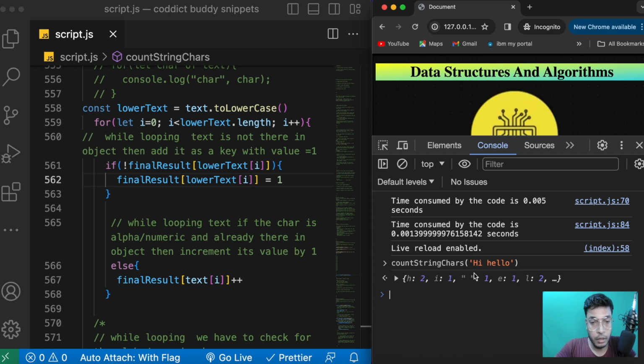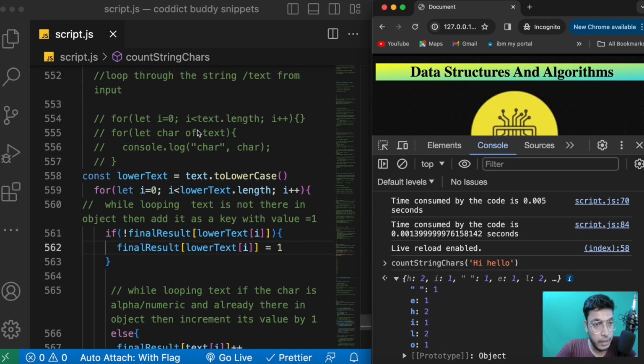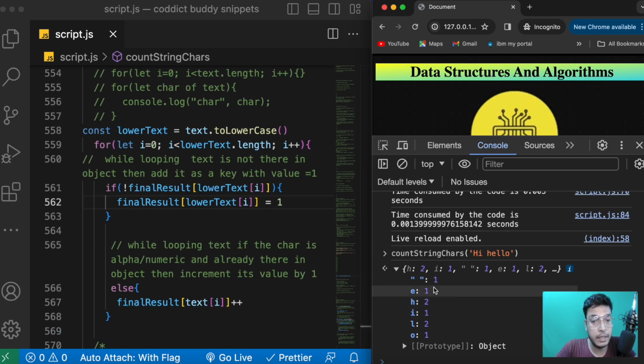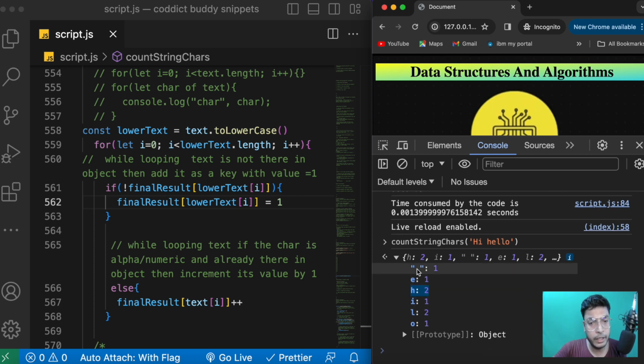Okay, now I'm getting h twice. It's converting all the characters in the string into lowercase, and then it started counting, right? So we got h twice, and then i once, l twice, o once, empty space once. So we are almost there at the end of the solution. All we need to do is handle the alphanumeric characters.